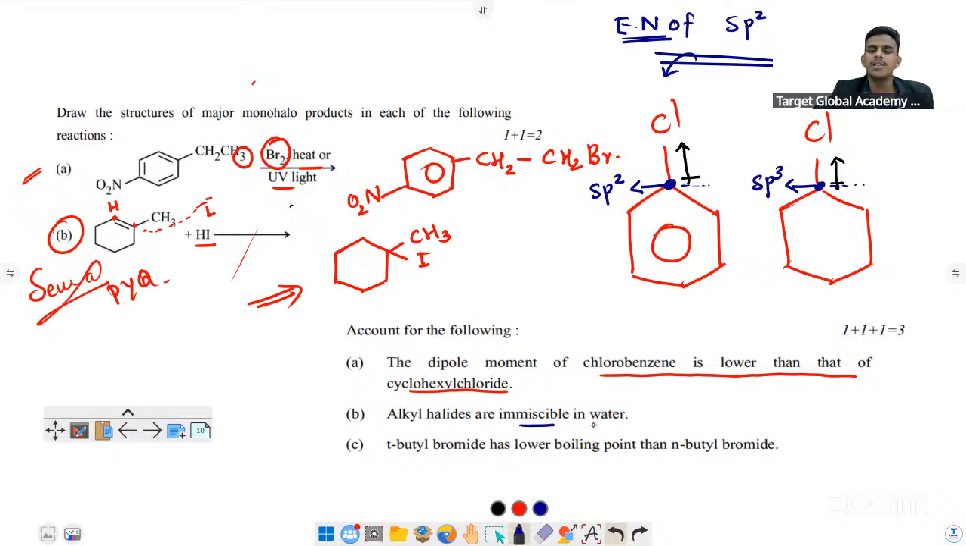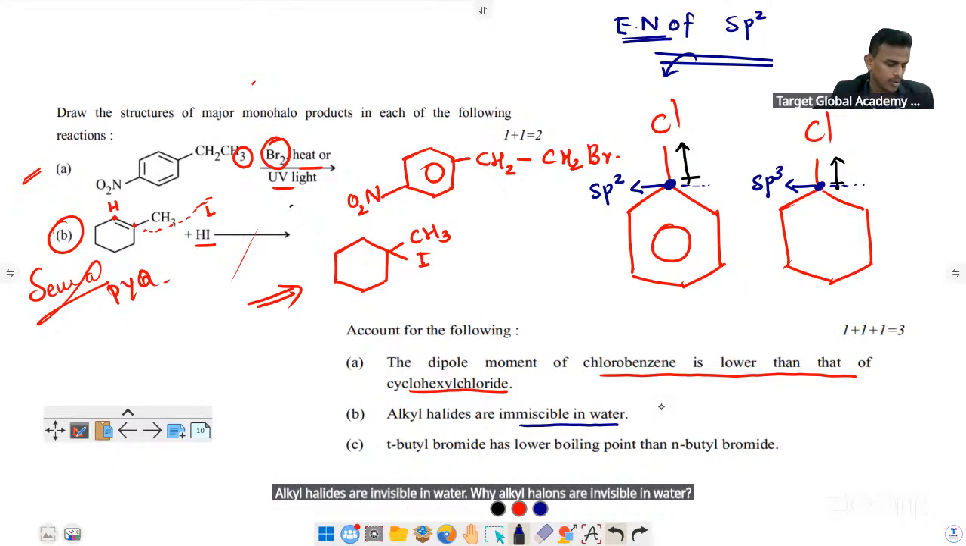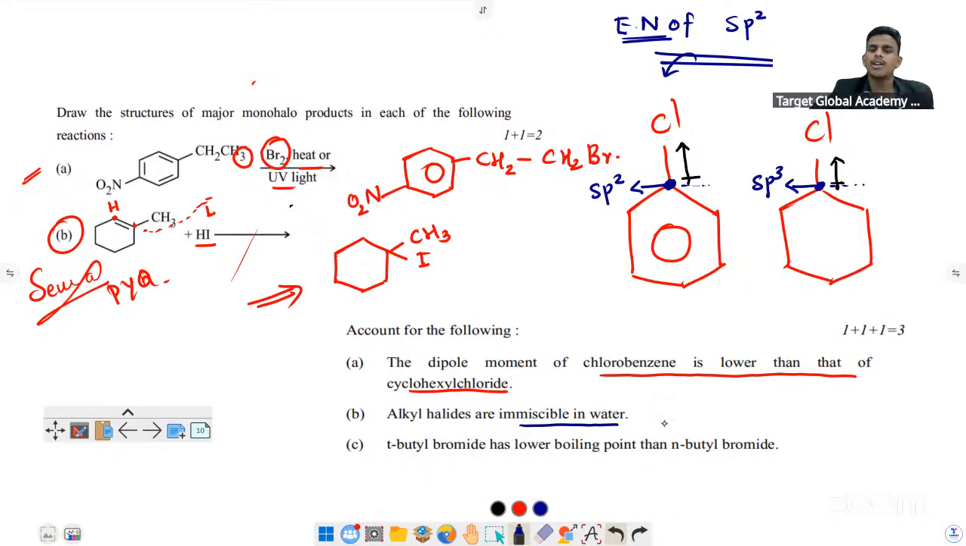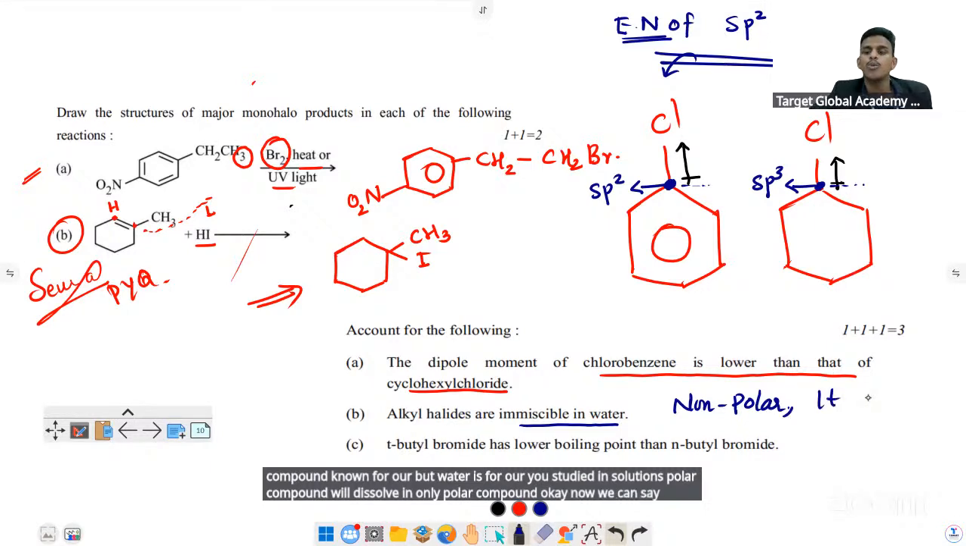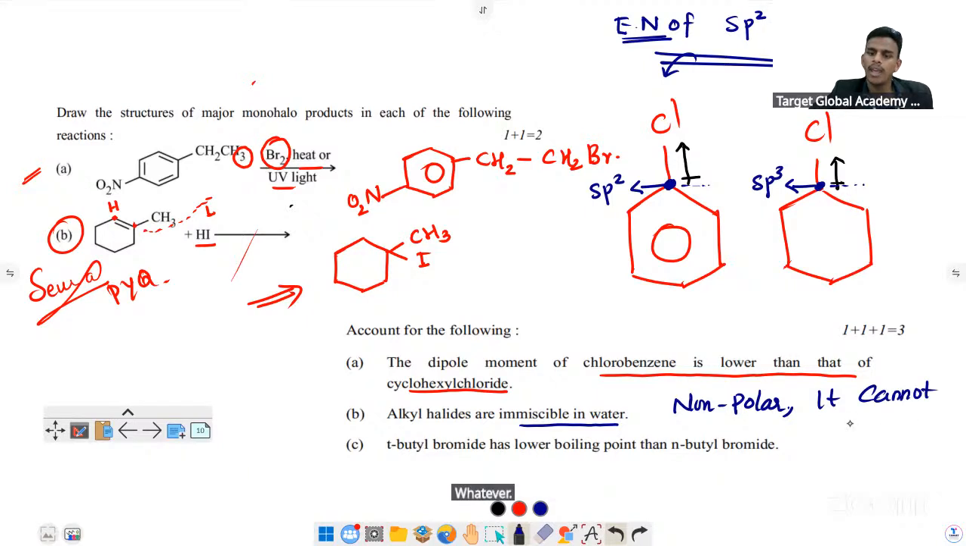Alkyl halides are immiscible in water. Why are alkyl halides immiscible in water? There are 2 or 3 reasons. Alkyl halides are non-polar compounds, but water is a polar compound. You studied in solutions that a polar compound will dissolve only in a polar compound. Or we can say it cannot make hydrogen bonds with water, or any kind of interaction.